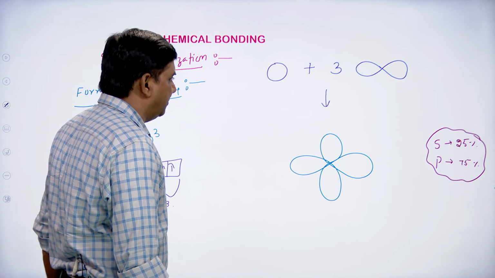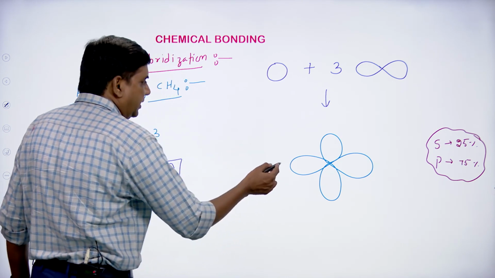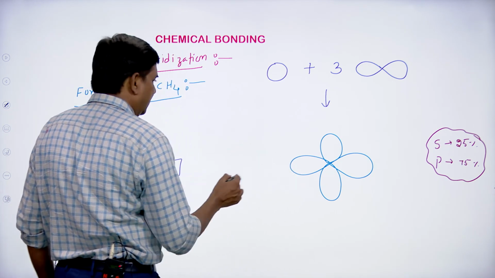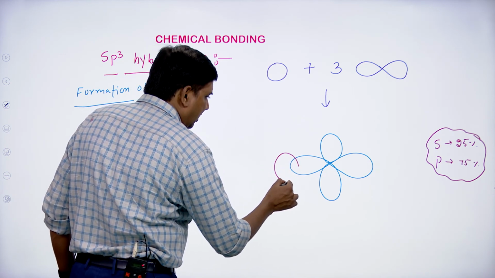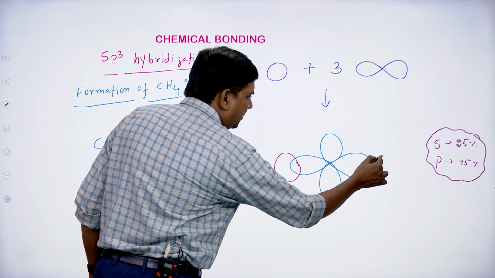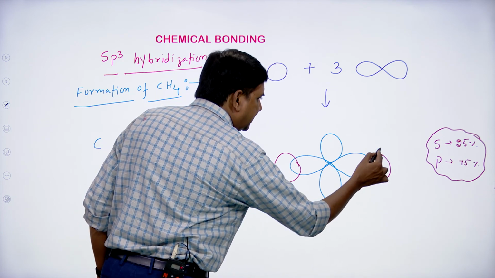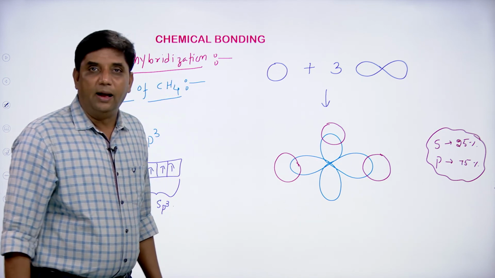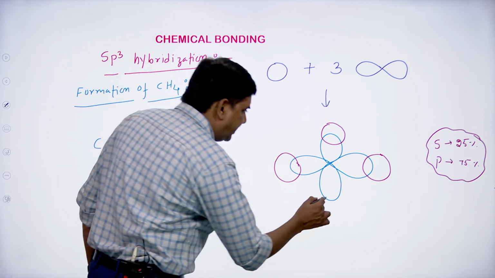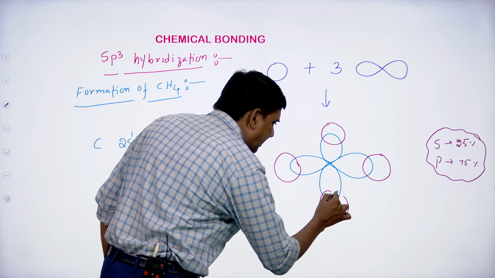And now each sp3 hybrid orbital of carbon will overlap with the s orbital of a hydrogen atom like this. This is the overlapping of the sp3 hybrid orbital of carbon with the s orbital of the hydrogen atom.